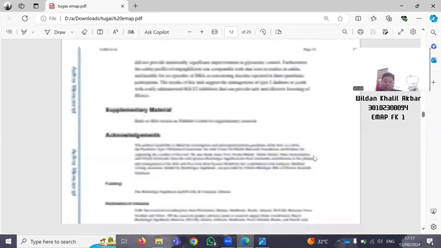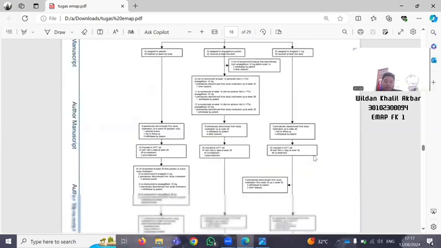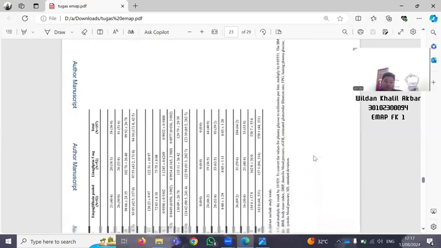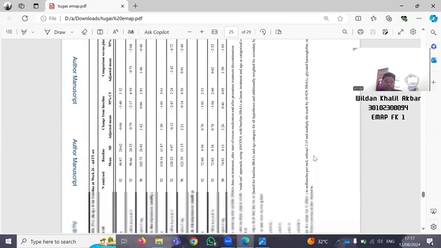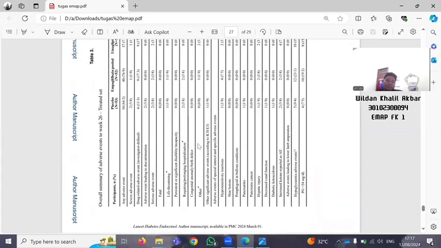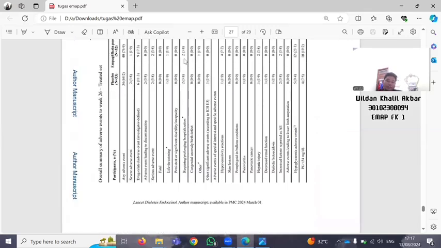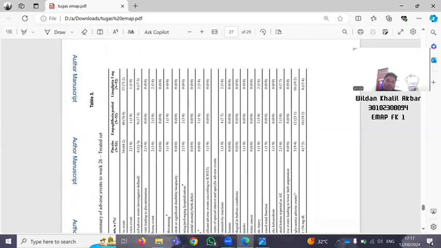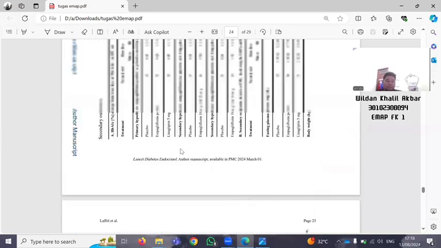Number 19 is the table number 3. Right there, this is the number 19. Number 19 is the table of overall summary of adverse event to week 26 treated set. This is the number 19 table. The number 20 is in the discussion.